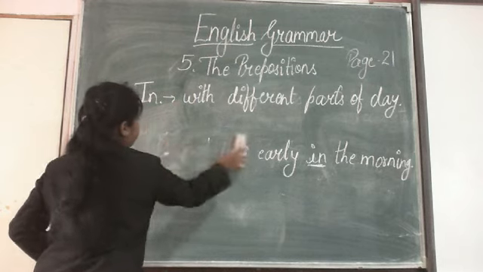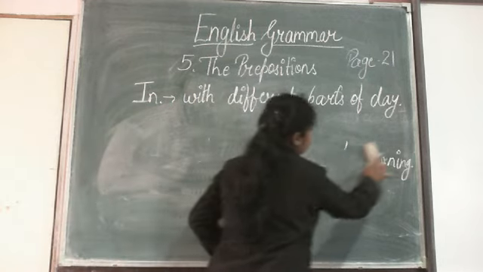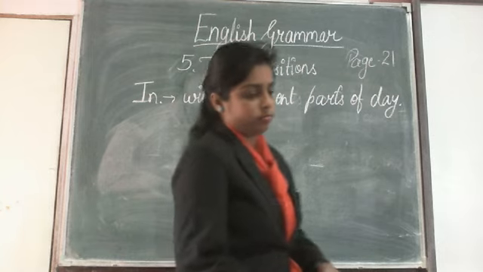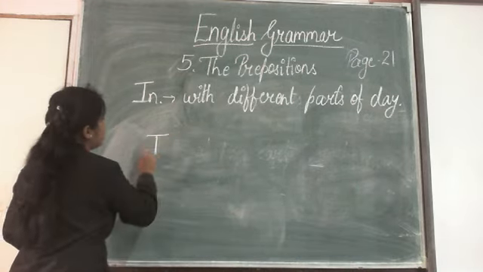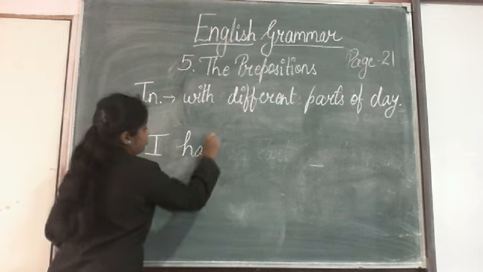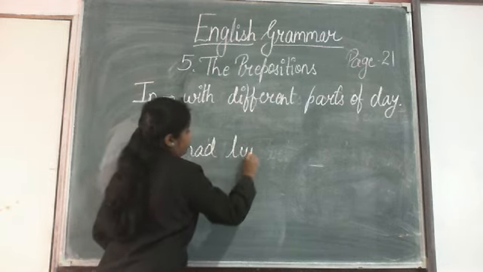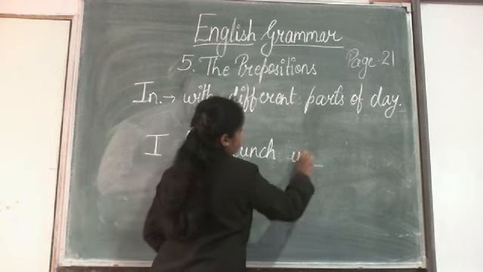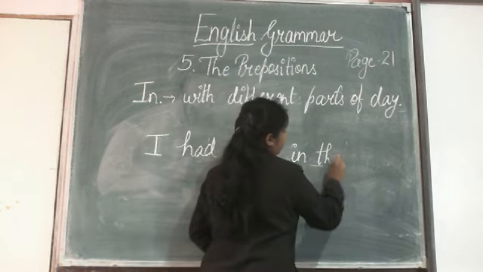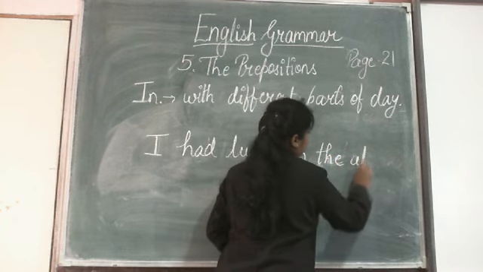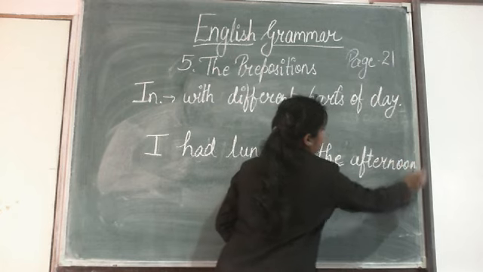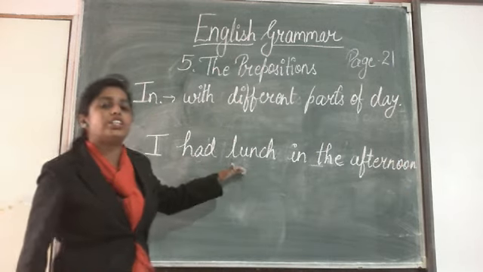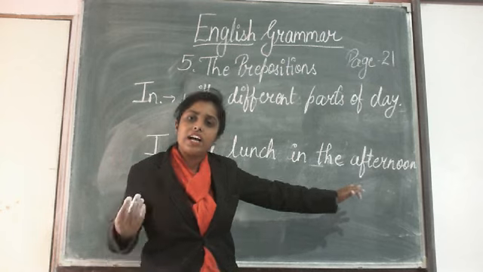Then, I had my lunch in the afternoon. Okay, I had lunch in the afternoon. मैंने कब लंच खाया?